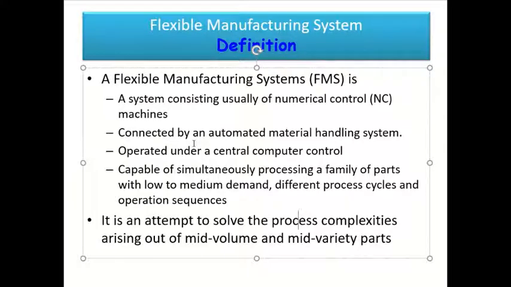As we saw, job shops are designed to produce a variety of products, so this becomes all the more important in mid-volume, mid-variety production. In such cases where variety is involved, there will usually be a low production rate, high manufacturing lead time, and more work in progress inventories, and also more finished goods. These are all kinds of waste for an organization.